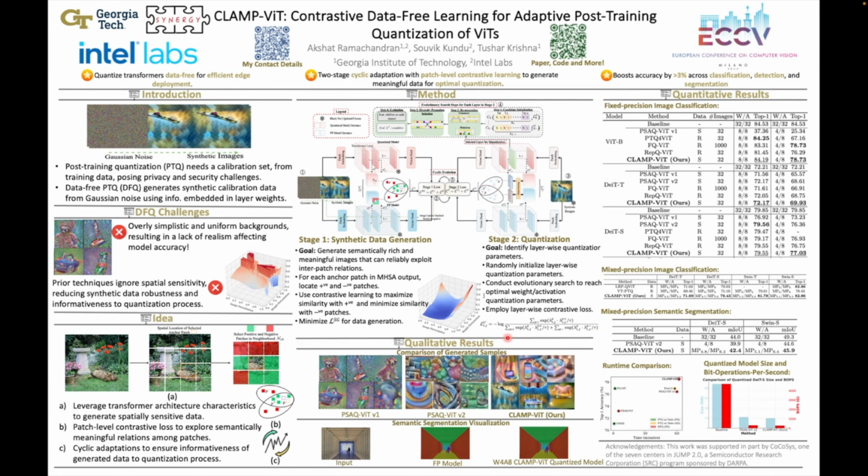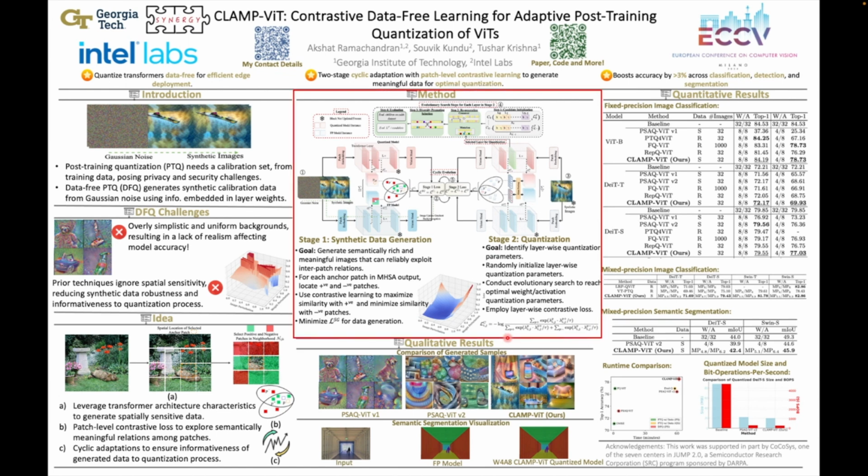We then compute this contrastive learning loss for all layers across the entire model to get the contrastive learning objective. We then compute the sample generation loss by combining this contrastive loss with the output loss, which is measured using mean absolute error, and minimize that to generate the synthetic data that is required for quantization.